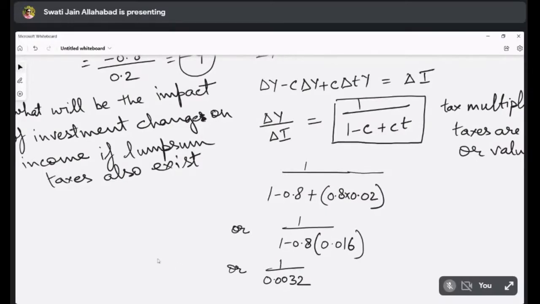Ma'am, there will be a plus sign between 0.8 and 0.016, because plus is outside of the bracket now.